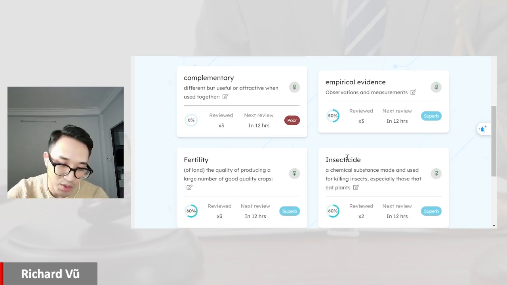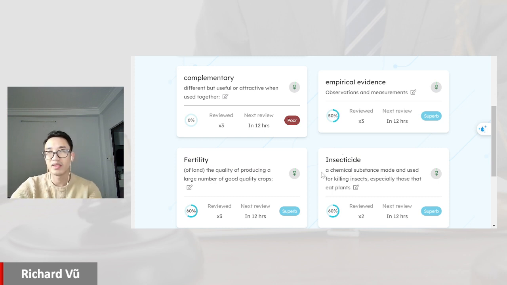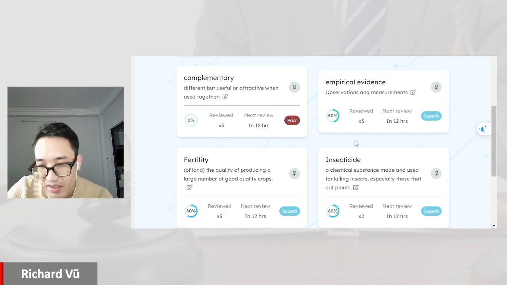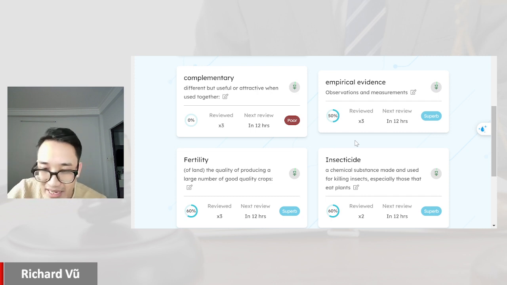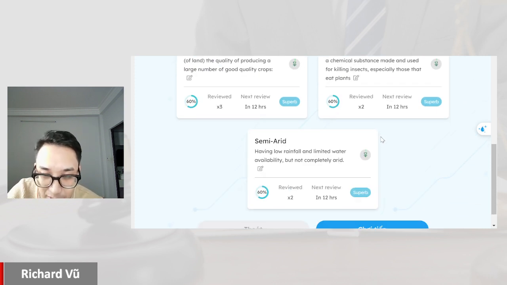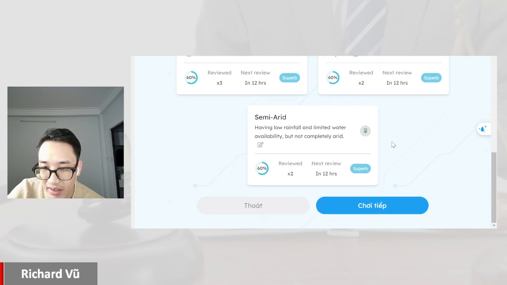Fertility, the quality of producing a larger number of good quality crops. Insecticide, a chemical substance made and used for killing insects, especially those that eat plants. Semi-arid, having low rainfall and limited water availability, but not completely arid.